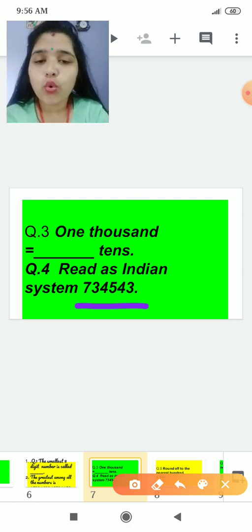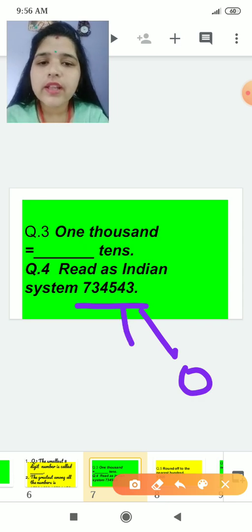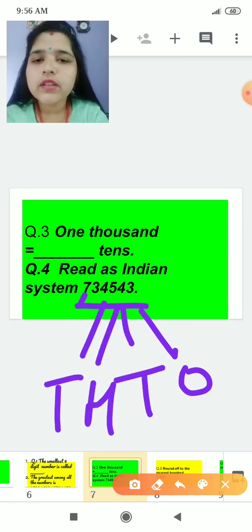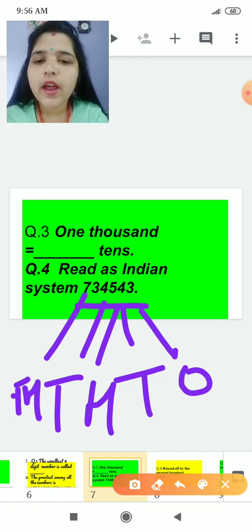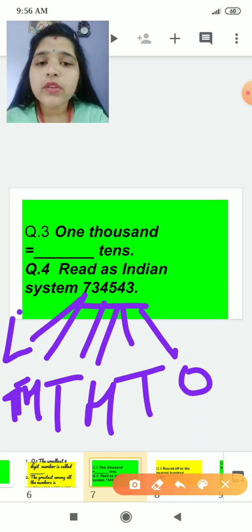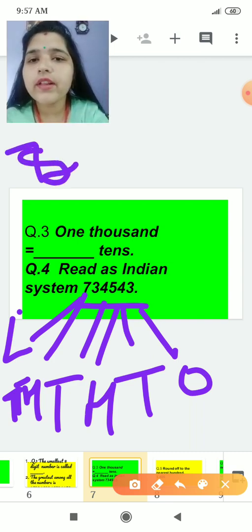Okay, so this is ones place, this is tens place, this is hundreds place, this is thousands, this is ten thousands, and what is 7? Ones, tens, hundreds, thousands, ten thousands, and 7 will be lakh. So it will be 7 lakh.